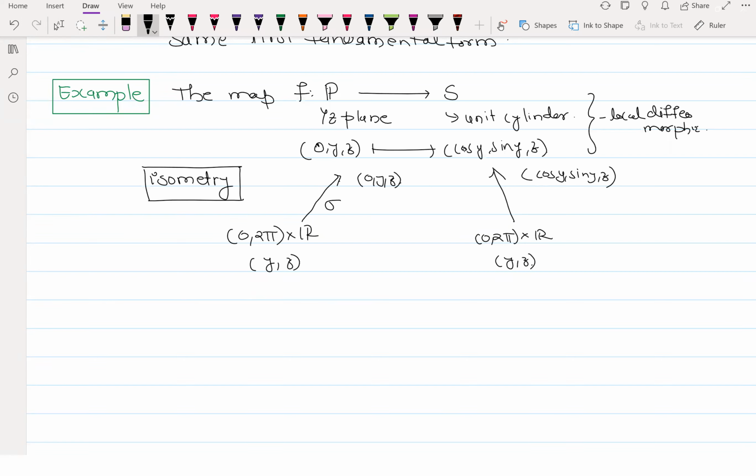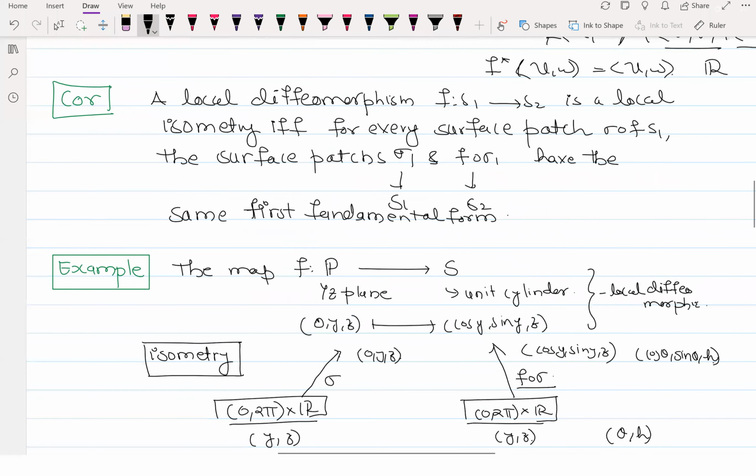This is my sigma patch and this is my another sigma patch. But if you take f∘sigma, this is the same only, no? Do you remember this? All of you? Yes, ma'am. So this is what I defined that time as theta comma h. I wrote it as a cos theta, sin theta and h. But look here, actually this part is the same as that of this part, right? And if I compose, this map is the same as that of f∘sigma, and that is how we want it in our corollary.